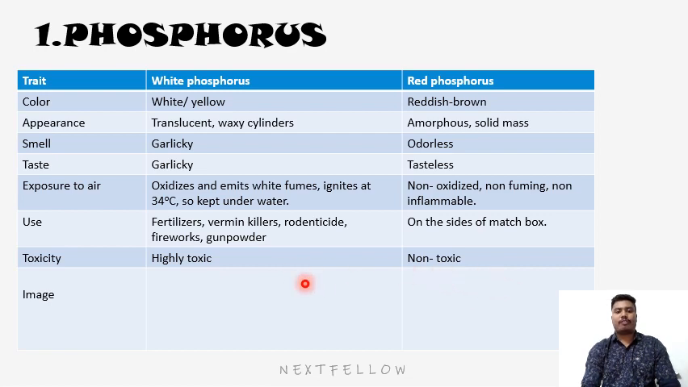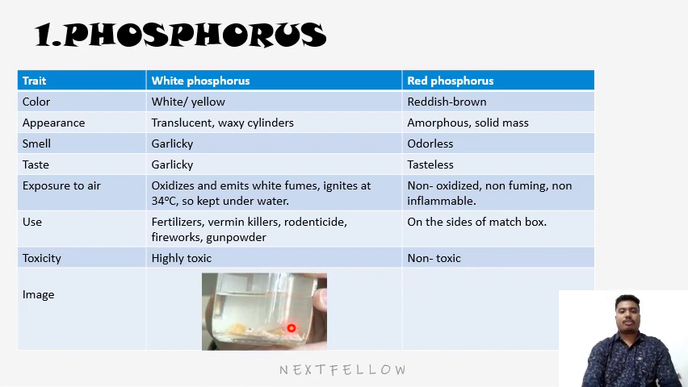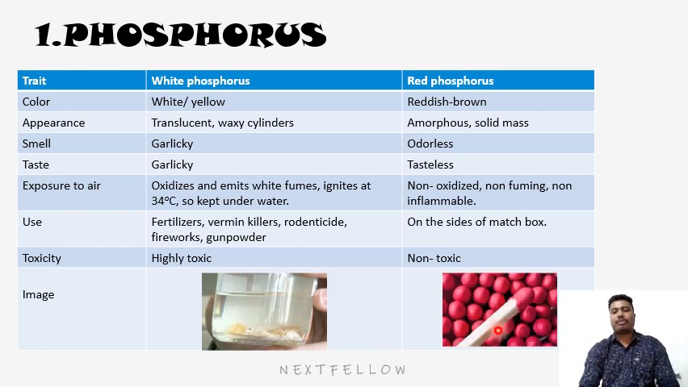The image of white phosphorus is like this. It is kept under water so that it doesn't catch fire, and the red phosphorus looks like this. Now you have all seen that.